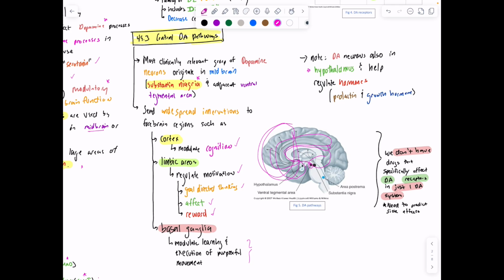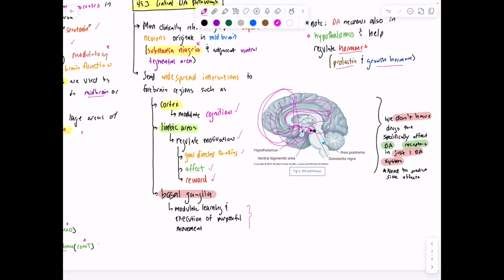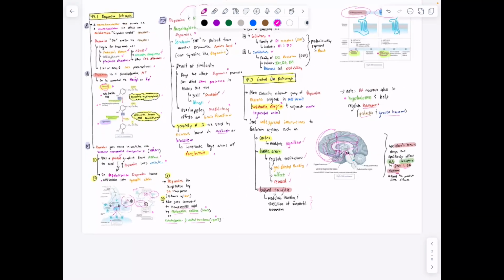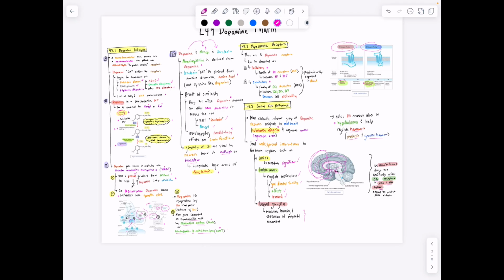And then the autonomic nervous system, so helping regulate hormones, and dopamine in particular is helping with prolactin and growth hormone. But specifically, unfortunately, we don't have drugs that specifically affect dopamine in just one system. You need to be able to predict the side effects because dopamine gets used in more than one place.